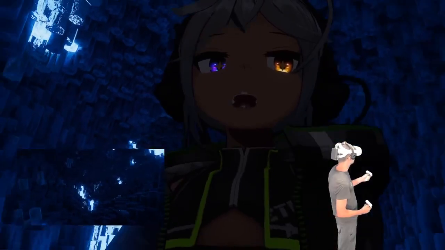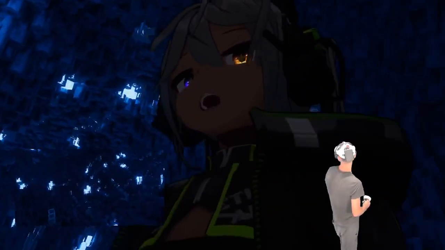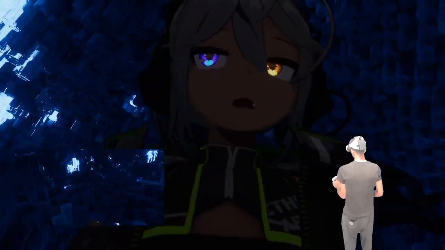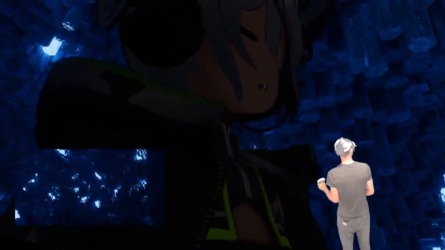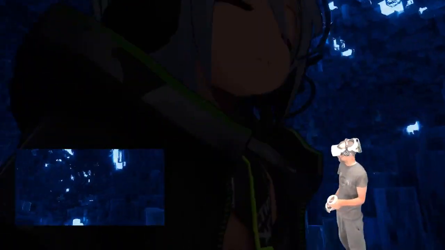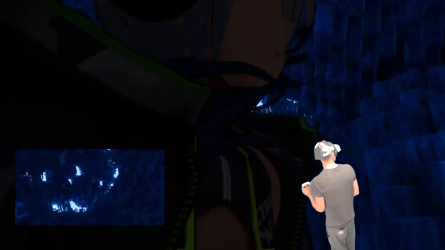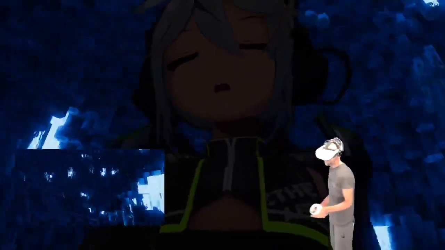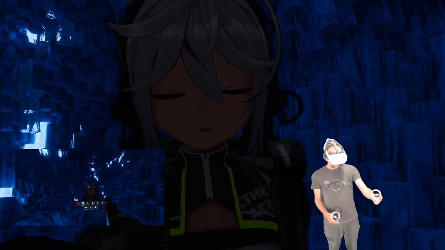I'm not sure there's going to be anything to see in this world. How am I going to take pictures if I'm... Welcome to a cave of crystals. Somebody has actually made an endless crystal cave. Well, it's not actually endless, is it? No, it's just a cave full of crystals. Okay. That's kind of weird.